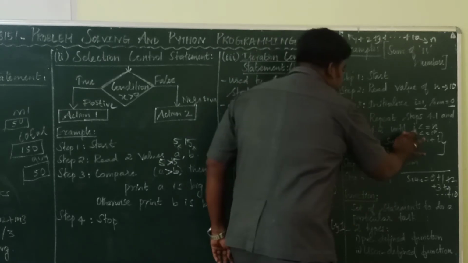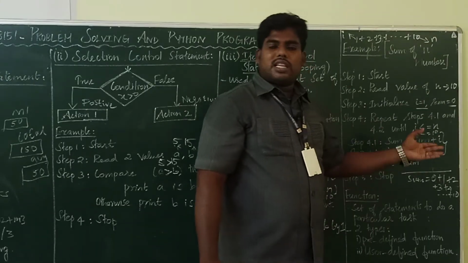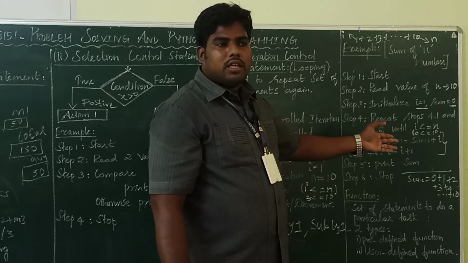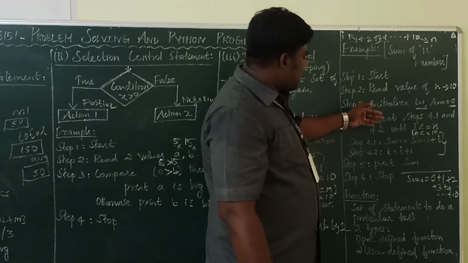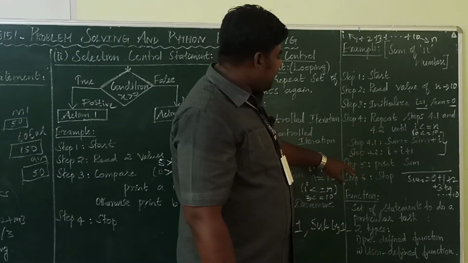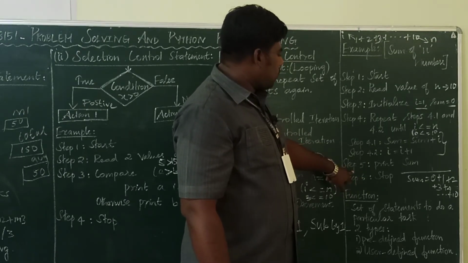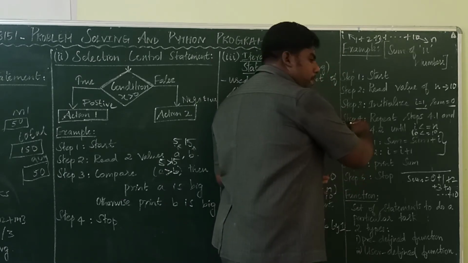Once the I value reaches 10, 10 less than or equal to 10. Whether the condition is true or false? I less than or equal to 10. The condition is false here. Once the condition is false, it comes out of the loop and it will execute the next statement which is present outside the loop. Okay. So this 4.1 and 4.2 come under the loop.